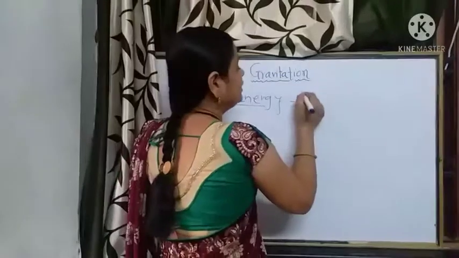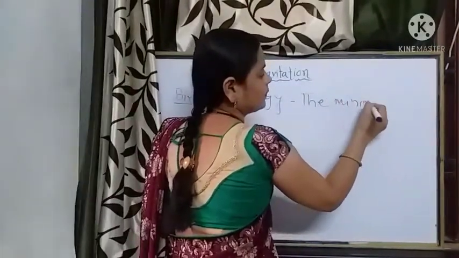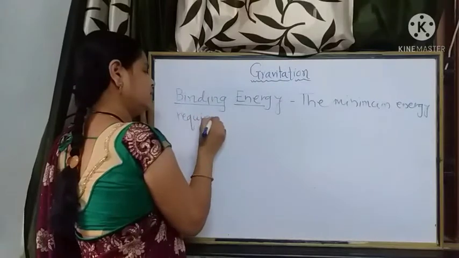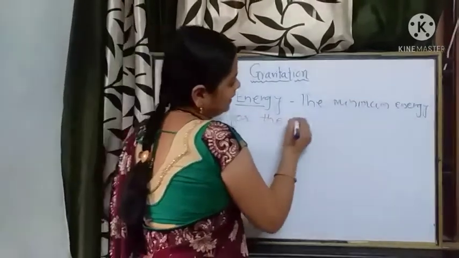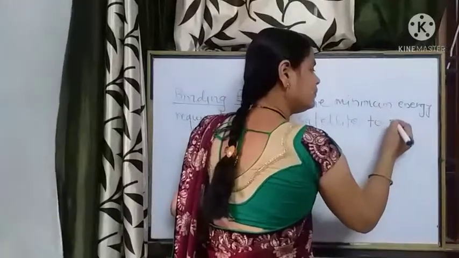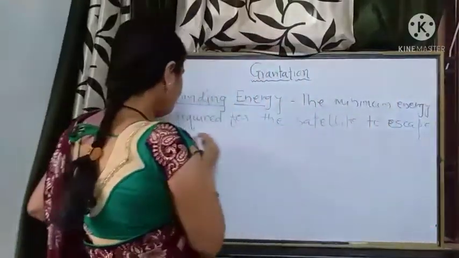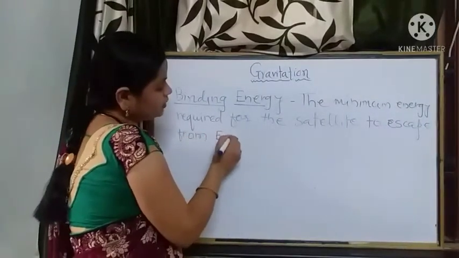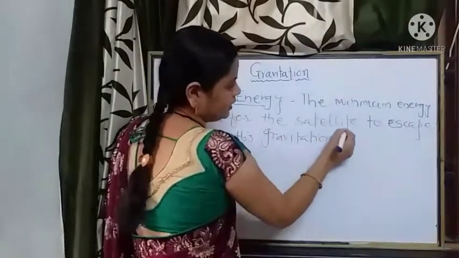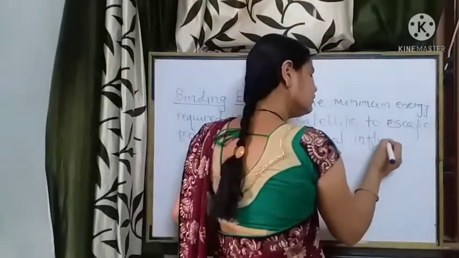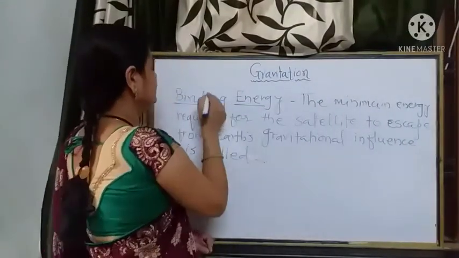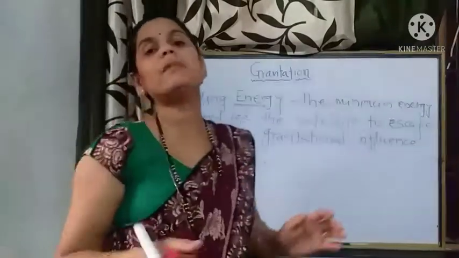And thereby we can write: the minimum energy required for the satellite to escape from Earth's gravitational field, or say influence, is called its binding energy. Fine, it is the binding energy with which it is bound to the earth.